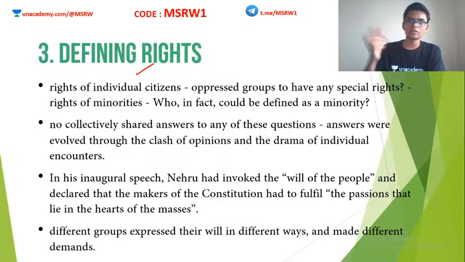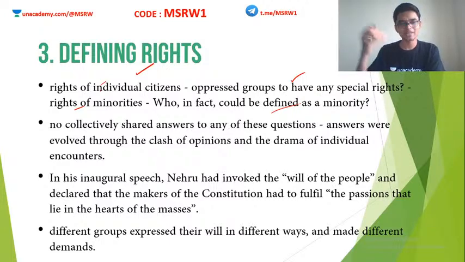Fine. So the prime concern was about the rights of individual citizens. Should oppressed groups have any special rights? This was another question. Should the oppressed groups be given any additional consideration? Should they be given some kind of special rights? What about the rights of minorities? Who in fact could be defined as a minority? I mean, we can give some special rights to minorities, but who is a minority? That was another question. So all these were discussed and deliberated in the Constituent Assembly.